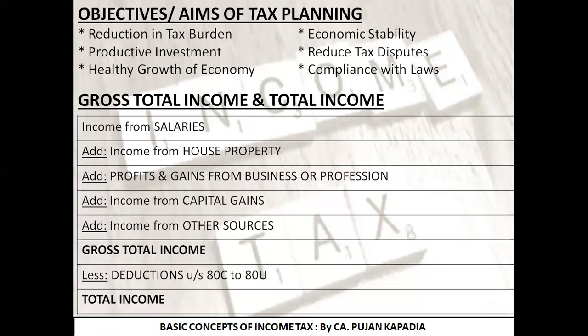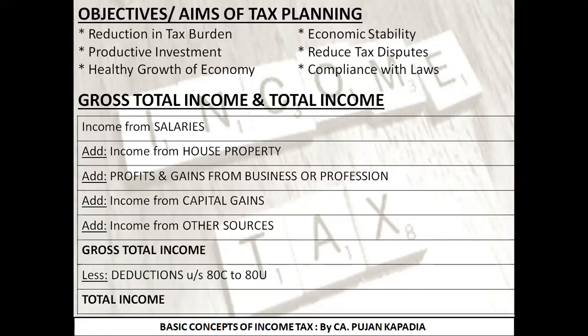What will the bank do with that money? The bank is going to give that money as a loan to earn income out of it. So again, the money goes to a certain sector of the society. Suppose a businessman. The money that I would have done nothing with, I have invested with the bank. The bank has forwarded that money in the form of a loan to some businessman. The businessman is doing business, giving employment, and that money will go as a salary to someone else. In short, what I want to prove by this point is that money flow in the economy begins if you are doing some productive investment as a result of tax planning. So again, tax planning helps you bring economic stability in a country.